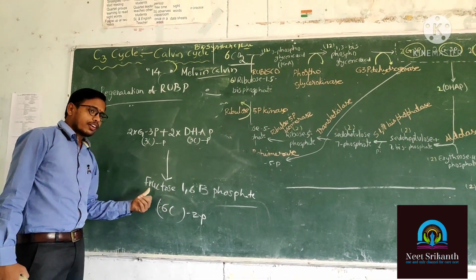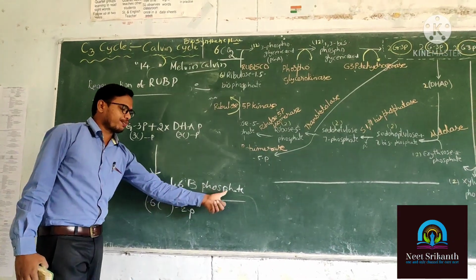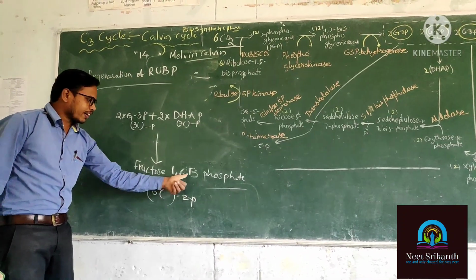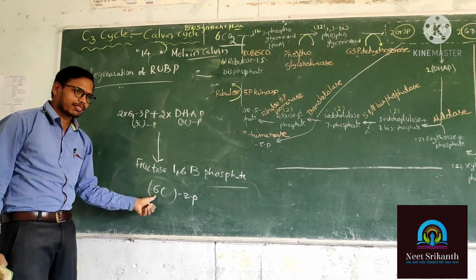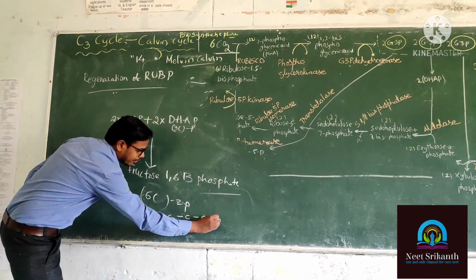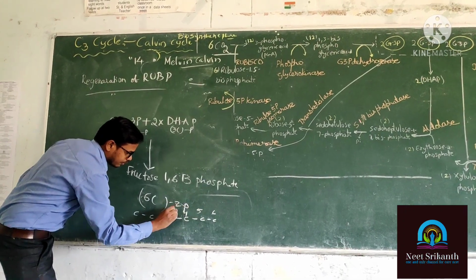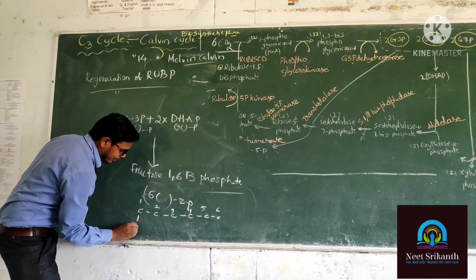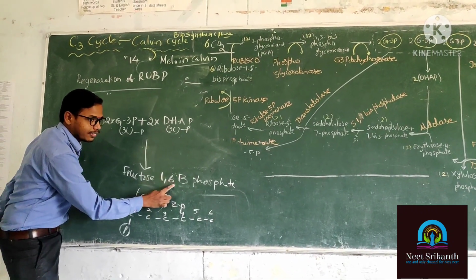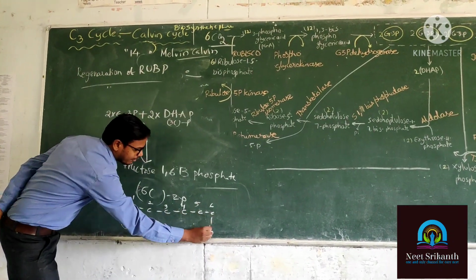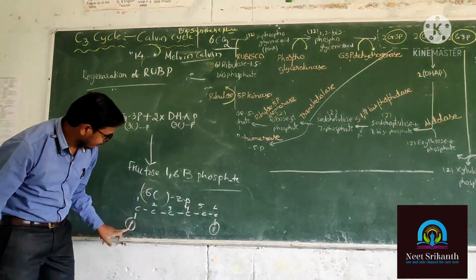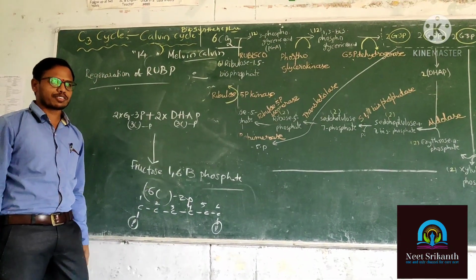The product name is fructose 1,6 bisphosphate, as in glycolysis also. So in fructose 1,6 bisphosphate, how many carbons are there? 6 carbons. Here 1, 2, 3, 4, 5, 6. The first carbon has a phosphate. How many phosphates are there? 2 phosphates. First place and 6th place. Understood this one?